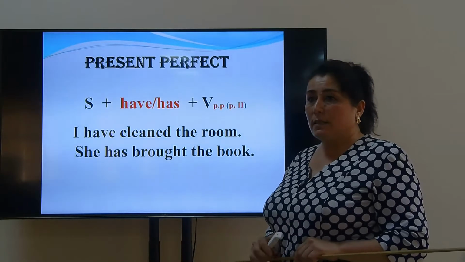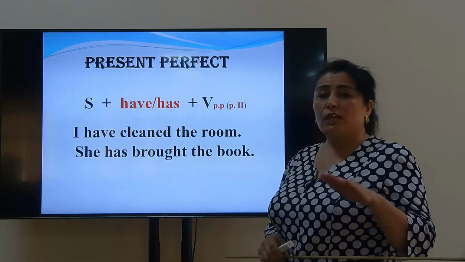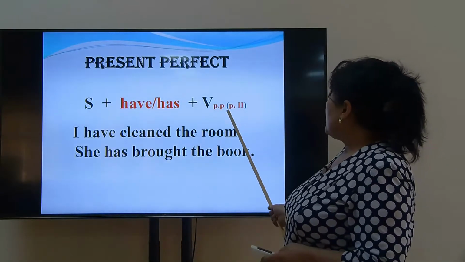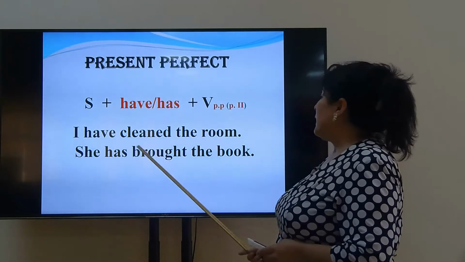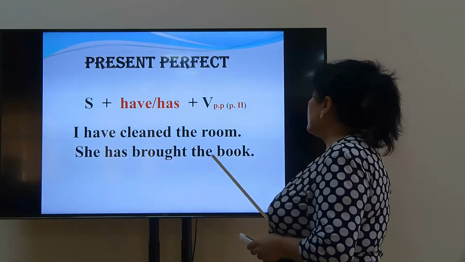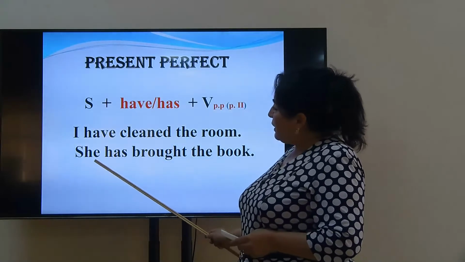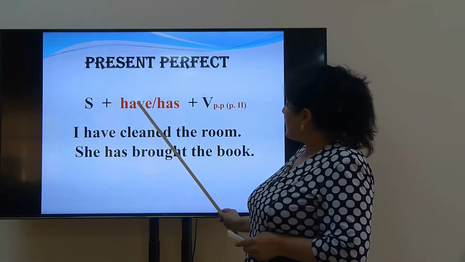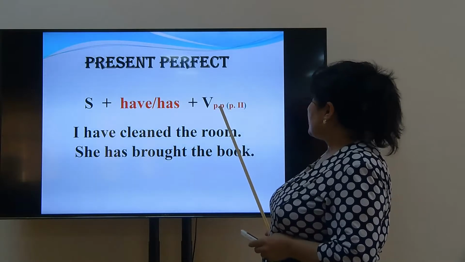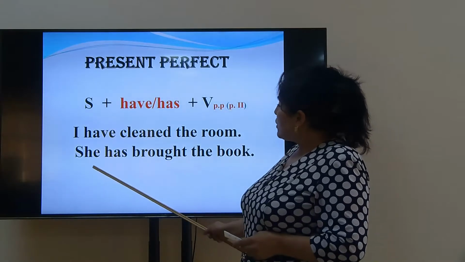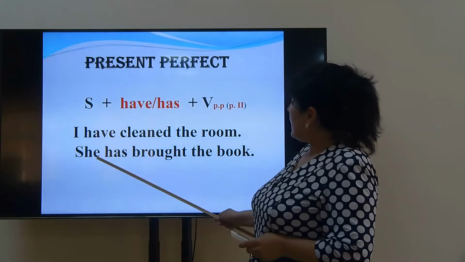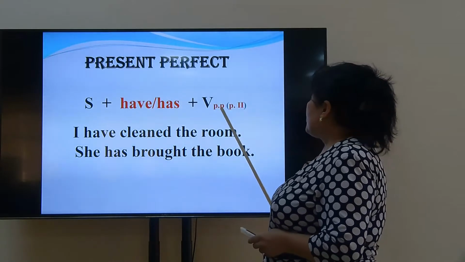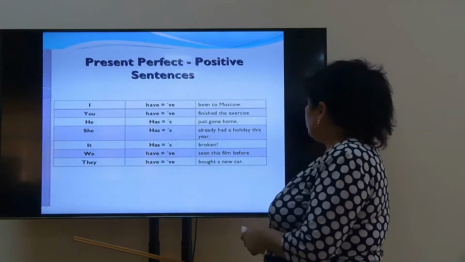Present perfect action is have already or just have done. So its structure is subject plus have or has plus the past participle form of the verb. For example, I have cleaned the room. She has brought the book. Here, I and she are subjects of the sentences, and after I we use the have form, and cleaned is the past participle form of the verb. She is also the subject of the sentence, and after she we use has. Brought is an irregular verb. It is the past participle form of the verb in the sentence.